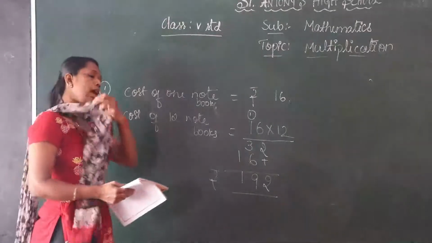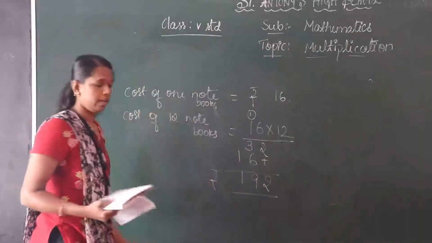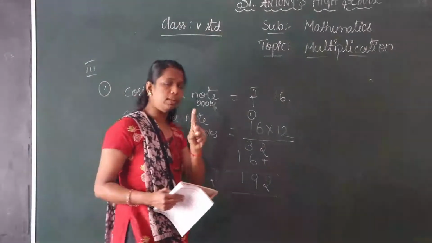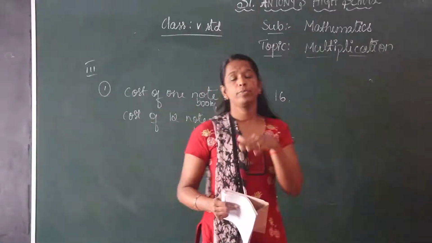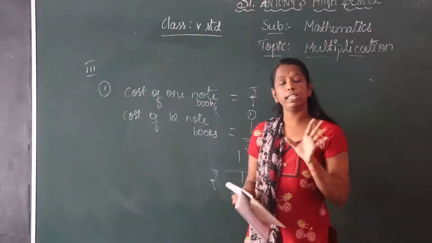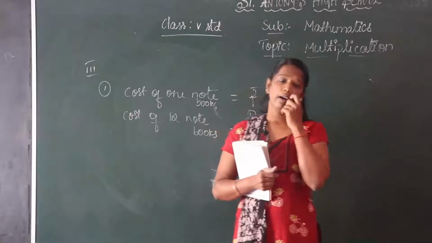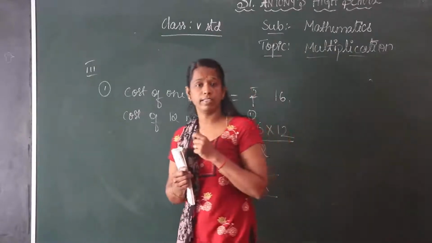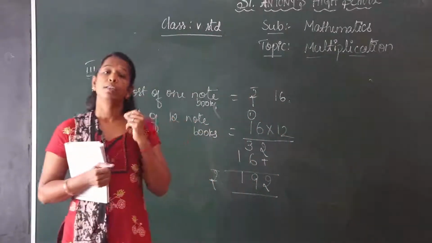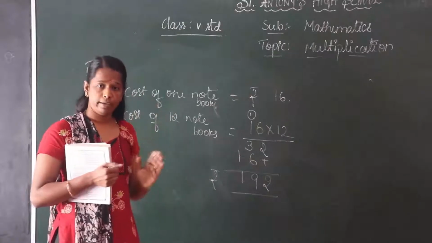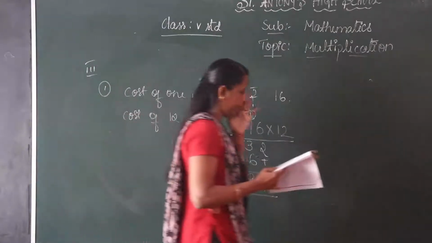Okay. So, now we go to the gel pen over here. The cost of 1 gel pen is 5 rupees. What is the cost of 5 gel pens? So 5 into 5, 5 5s are how much? The cost of 5 gel pens is 25 rupees.